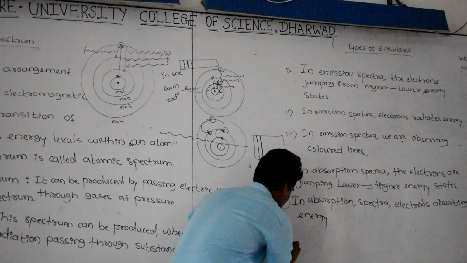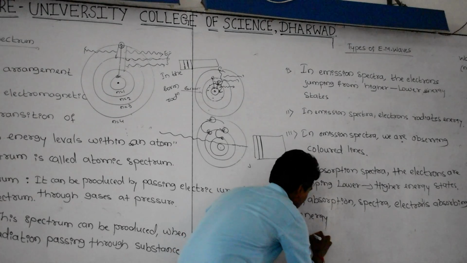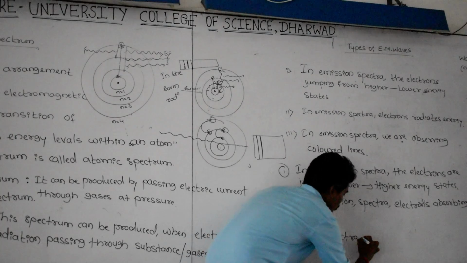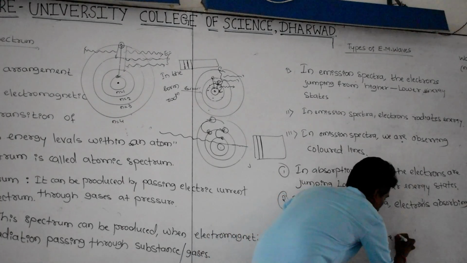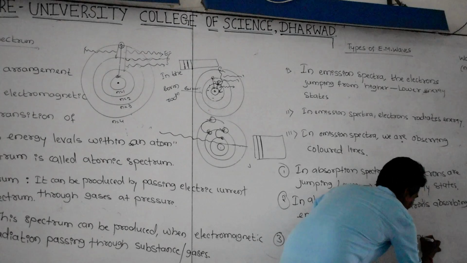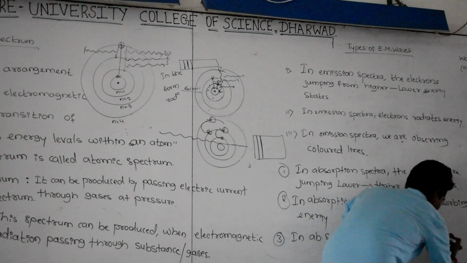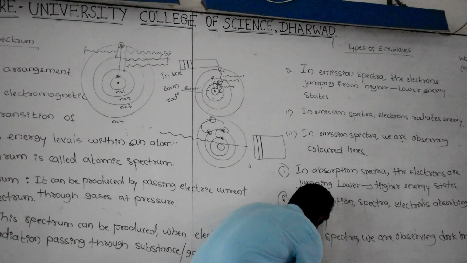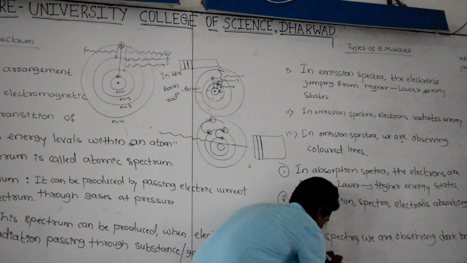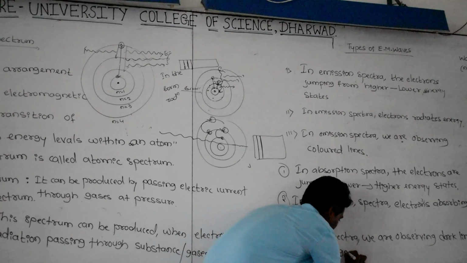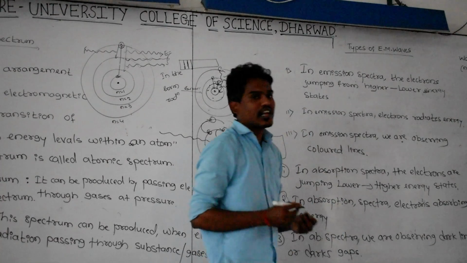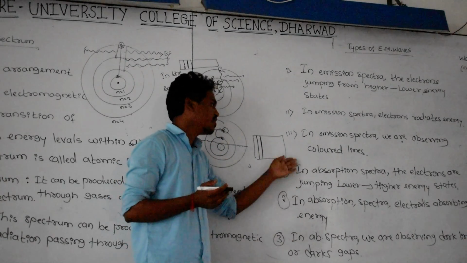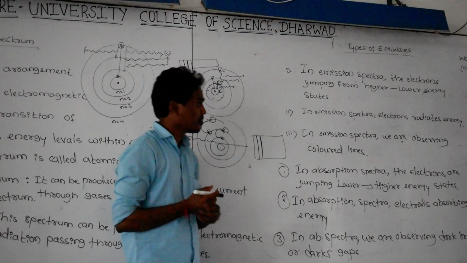And what is the third point? In absorption spectrum, we are observing dark lines, or we can call them dark gaps. These are some points regarding the spectra, in particular absorption spectra.